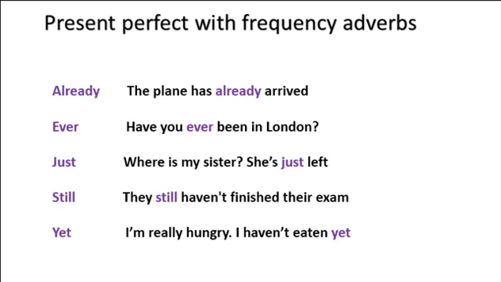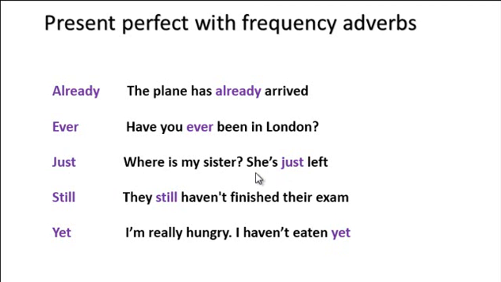Okay, we have the present perfect with frequency adverbs. For example, the plane has already arrived. Another one is ever: Have you ever been in London? Next is just. Where is my sister? She just left.